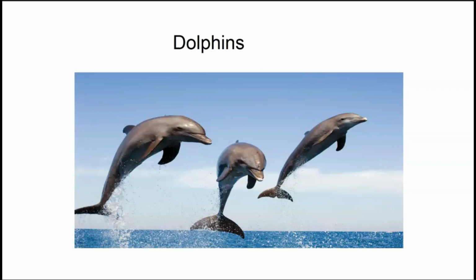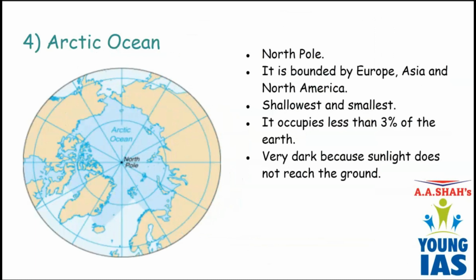After Indian Ocean, we have Arctic Ocean. Arctic Ocean is located towards the North Pole. As I told you, North Pole is a cold region. North Pole and South Pole, these two regions are extremely cold regions on the planet Earth. So the Arctic Ocean is located in the northern pole, and it bounds the continents of Europe, Asia and North America. This portion is Asia, this portion is Europe and this portion is North America.